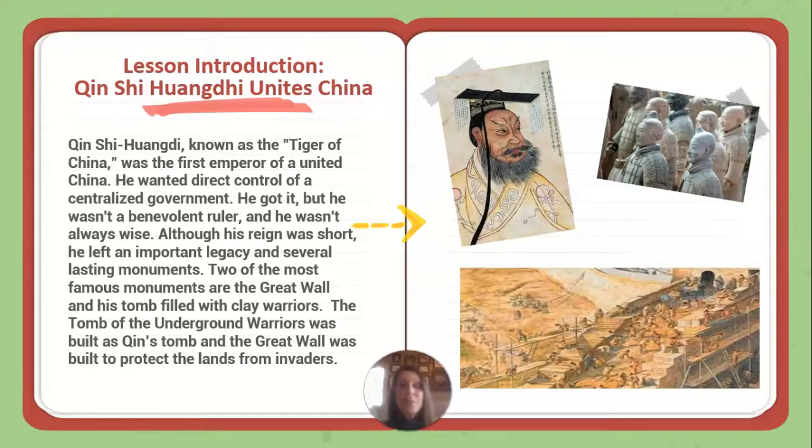2 of the most famous monuments are the Great Wall and his tomb filled with clay warriors. The Tomb of the Underground Warriors was built as Qin's tomb, and the Great Wall was built to protect the lands from invaders.